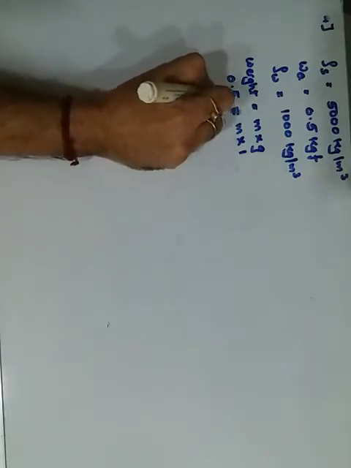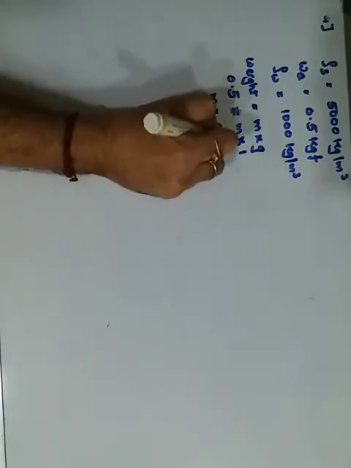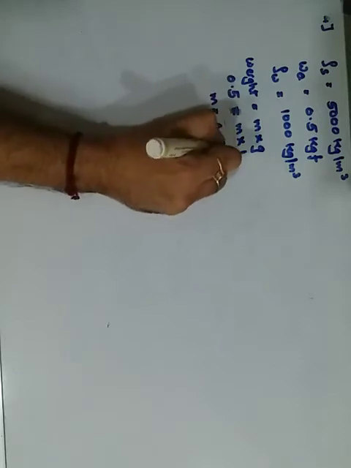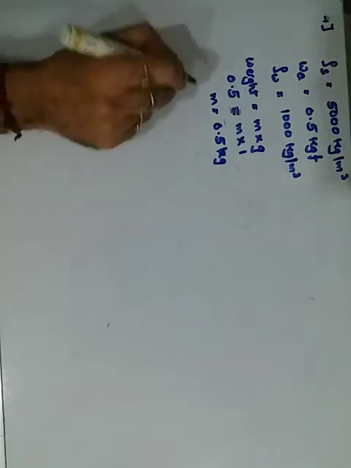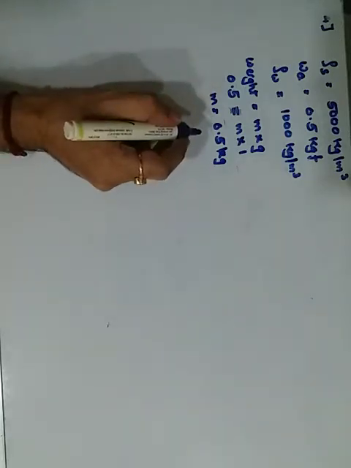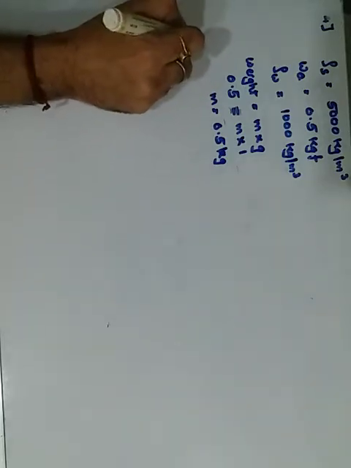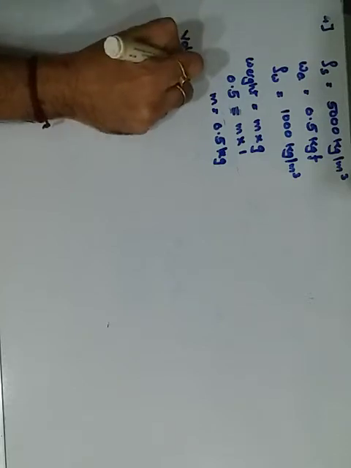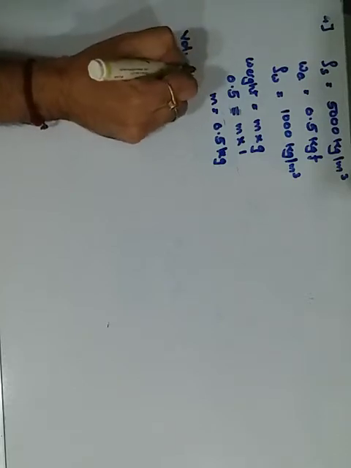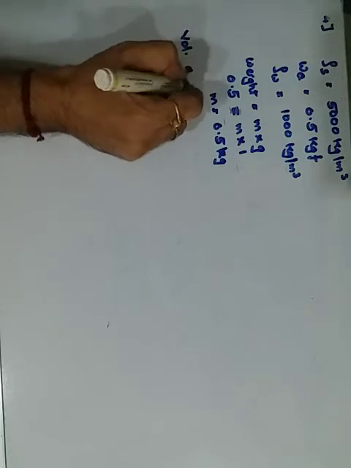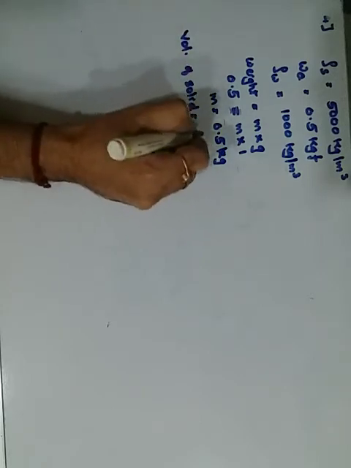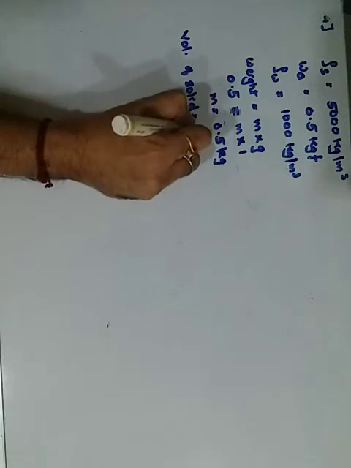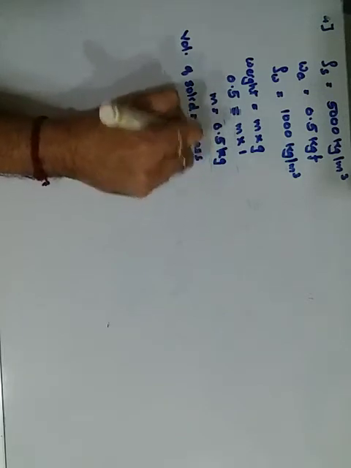So therefore it comes out to be m is equal to 0.5 kilogram. So now I want the volume. Therefore the volume of this solid is equal to mass upon density.